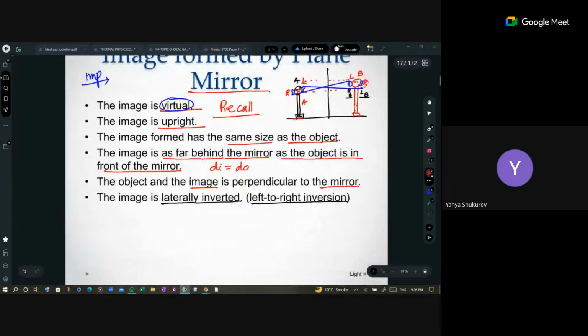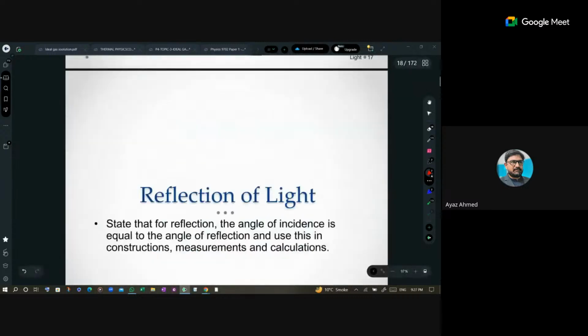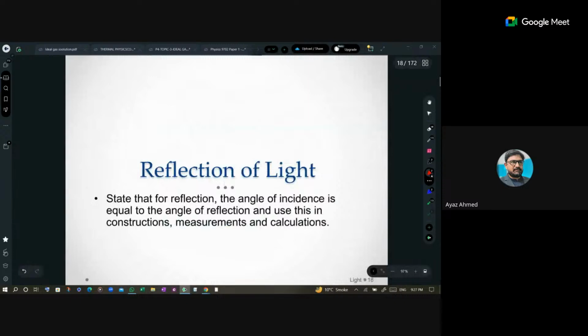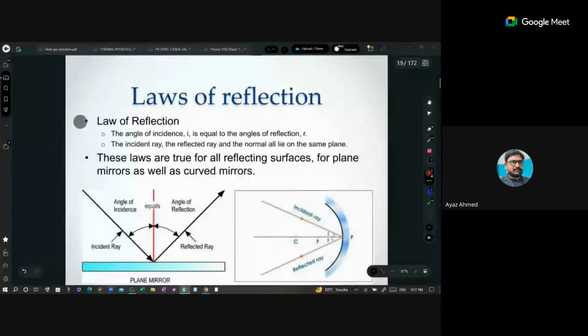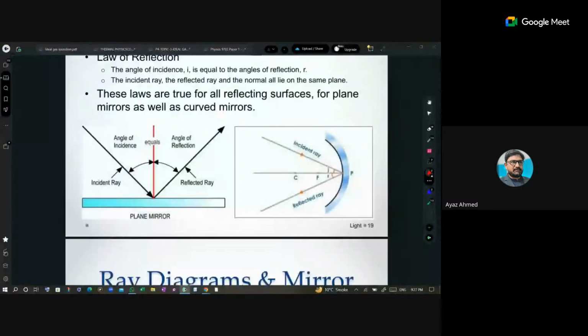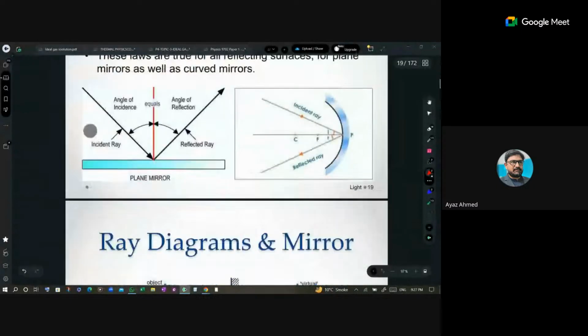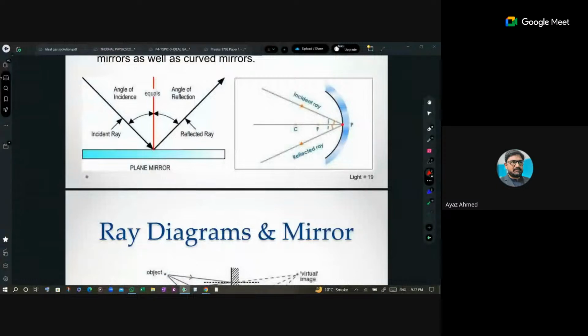Distance and size is actually not a big issue for you, because I told you that size and distance will remain the same. Now, let's talk about the laws of reflection. The laws of reflection are very much clear to all of you: angle of incidence is equal to angle of reflection. So wherever a reflection is taking place, it will follow the same law.